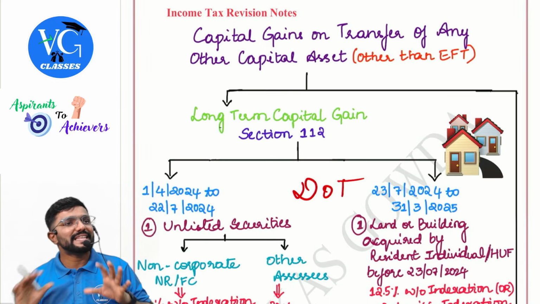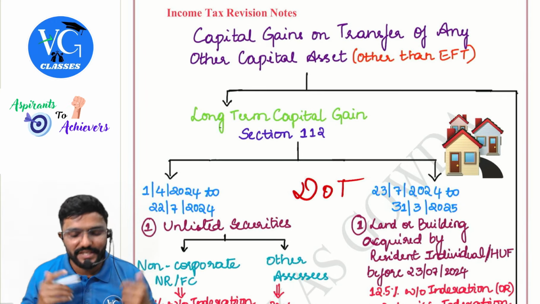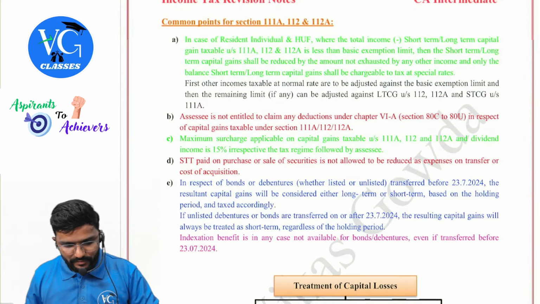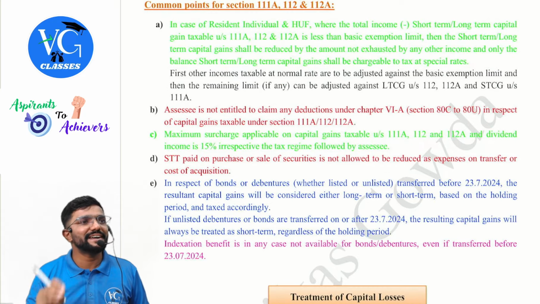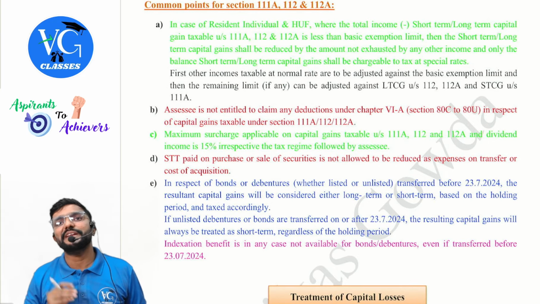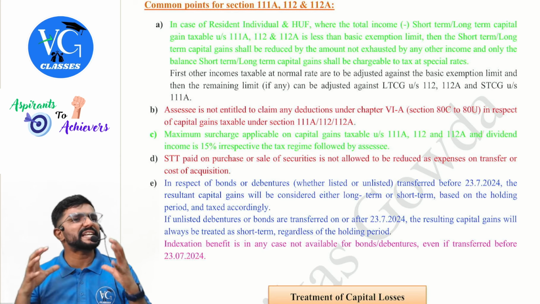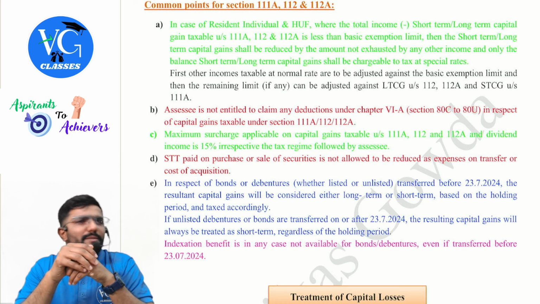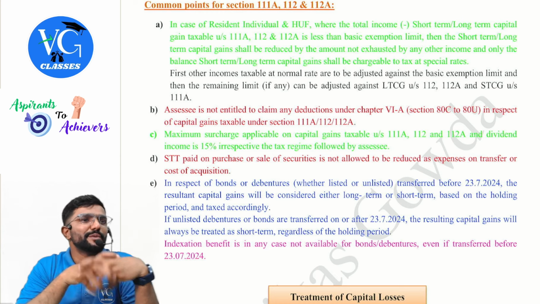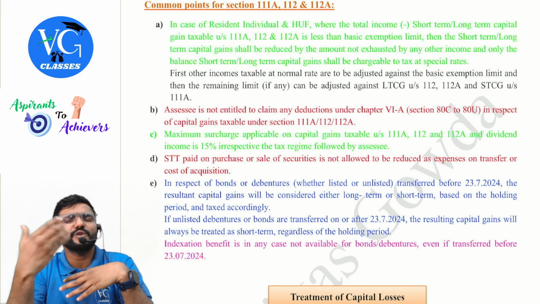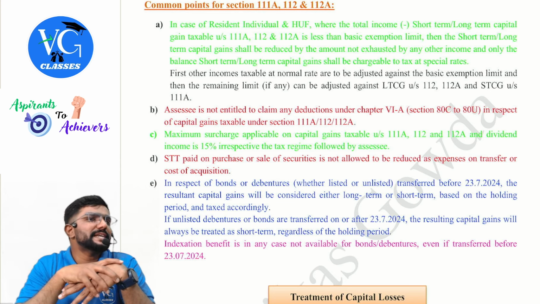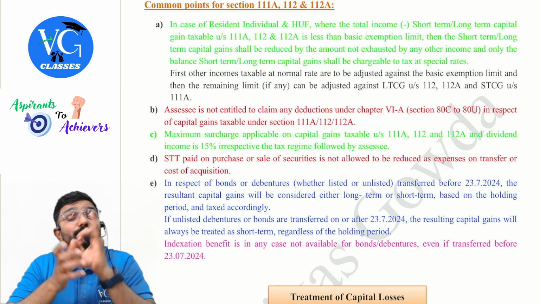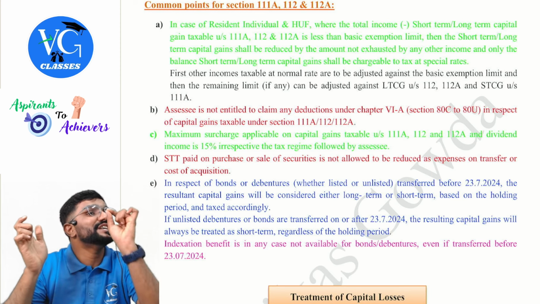Okay, sir. This is all about the tax rates on capital gains income, guys. Coming back to our provisions. Common points for section 111A, 112 and 112A, guys. Now, if the assessee is a resident individual or resident HUF, and if their normal income taxable at normal rate is less than basic exemption limit, then whatever is the shortfall, which we also call unexhausted basic exemption limit, sir, can I adjust it against capital gains or special income? Yes, you can adjust, provided you are a resident individual or HUF.